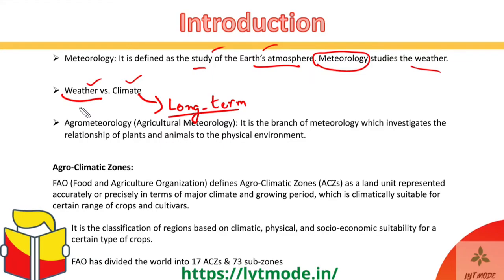So climate is basically the average of conditions expected at a certain place over a number of years, and it's a long term phenomenon. And weather is the state of the atmosphere on a current day and at a current time. All right, so again I will mention short term over here, which can make things easier for you.